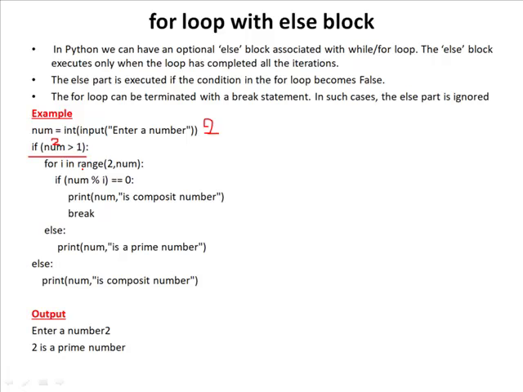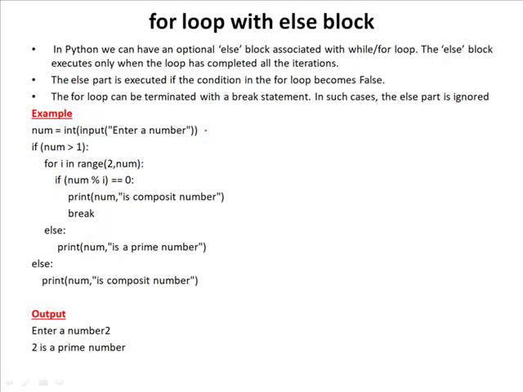The range function starts from 2 to 2, that means the number value is also 2. So the internal condition is 2 less than 2, that means this condition is false. So directly the control will go to the else part of the for loop to display the print statement, that is in place of number it will take the value, that is 2 is a prime number. This will be the output.